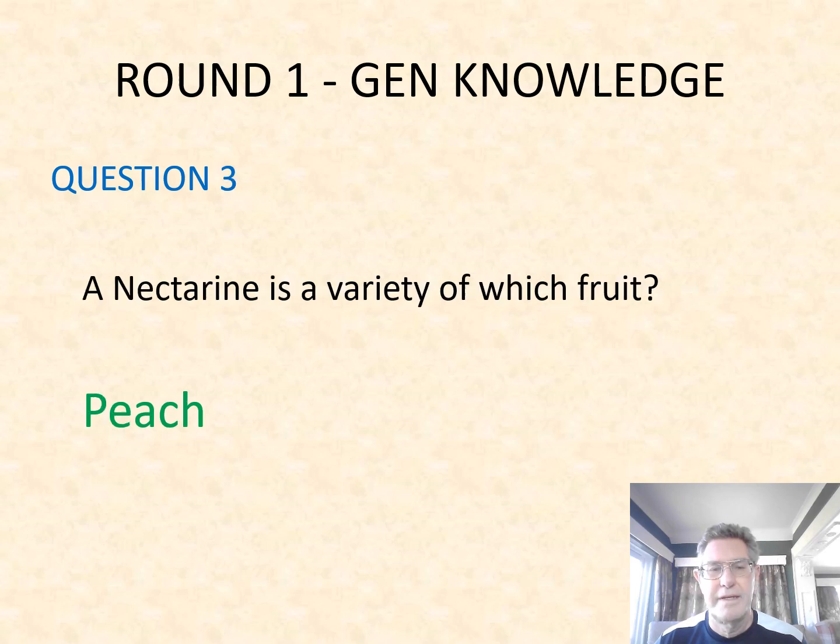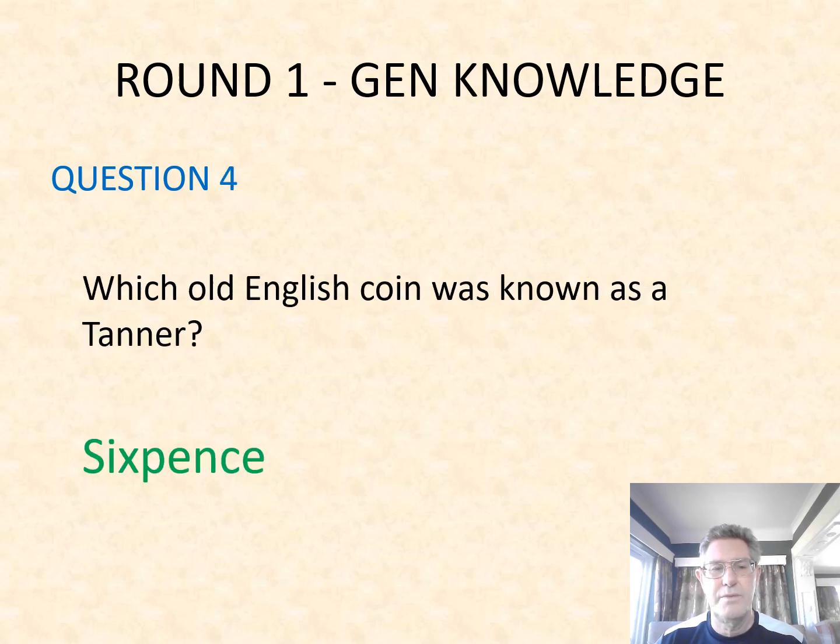Number 3, a nectarine is a variety of which fruit? It's a variety of peach. Number 4, which Old English coin was known as a tanner? That was a sixpence, which you used to put in your Christmas pudding.